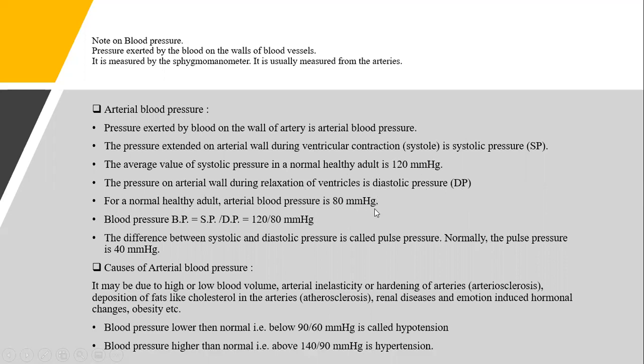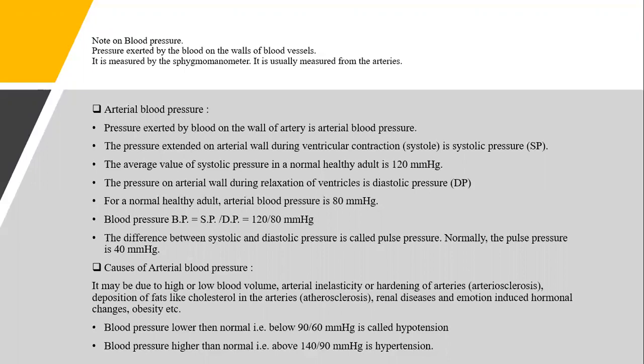So blood pressure, if it is 120 by 80 mm of mercury, is considered to be the normal blood pressure of a healthy adult. Okay, so it is SP upon DP, that is 120 by 80 mm of mercury. The difference between the systolic and the diastolic pressure is called pulse pressure, and the normal pulse pressure is approximately 40 mm of mercury. So this is a note on arterial blood pressure. Usually the question is asked like, what do you mean by systolic pressure, what is diastolic pressure, and what is pulse pressure. Now, what are the causes of arterial blood pressure?